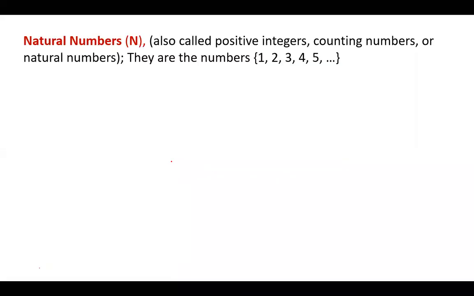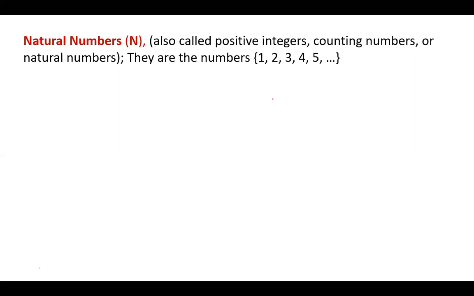Then we have natural numbers, also called positive integers. Natural numbers are simply counting numbers. When you are counting, you don't start with 0. So these are counting numbers, or rather positive integers, excluding 0.